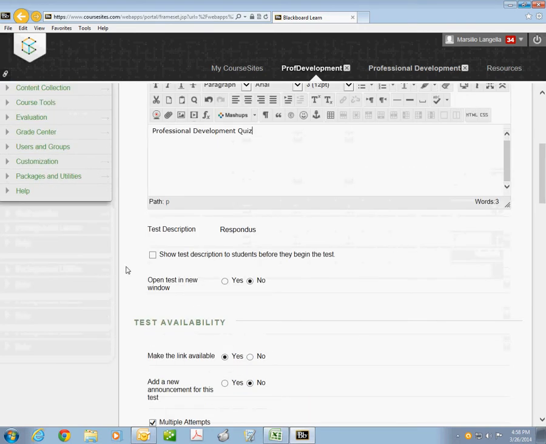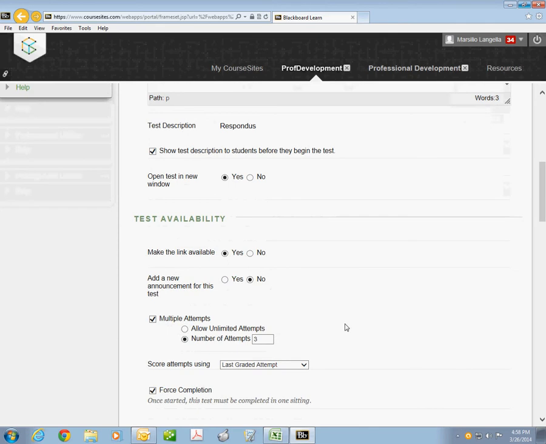As you scroll down, you'll see settings: show test description to students before they begin the test. I'm going to put a little check there so you can see what it looks like. You could have it open up in its own window. That's possible. I'll put yes for that just to see what it looks like. Make the link available, I have a yes. Add a new announcement for this test, I'm going to put yes.